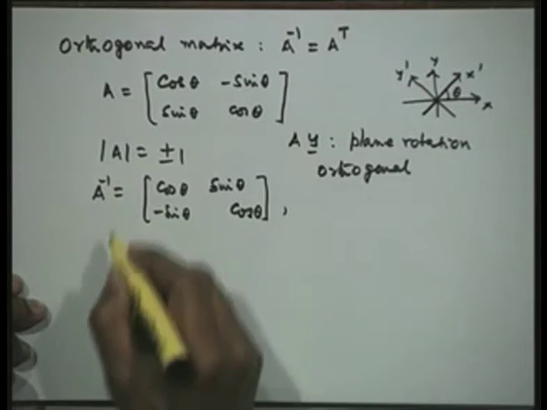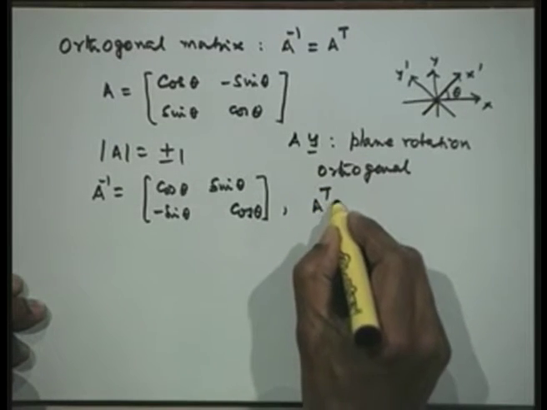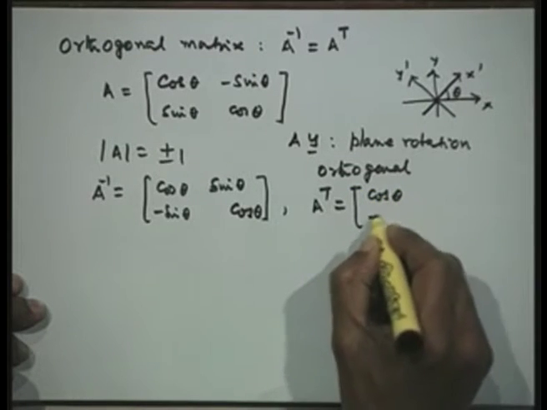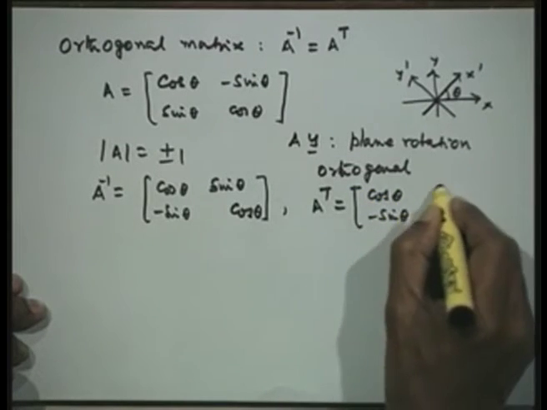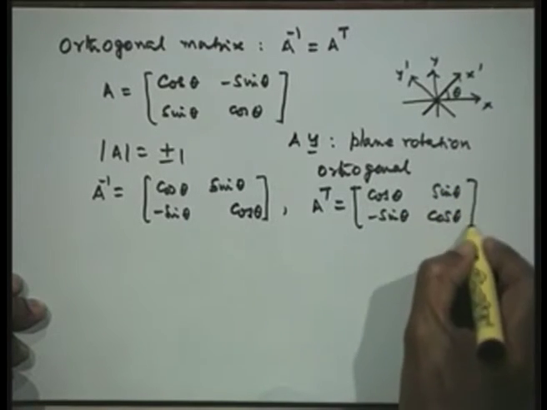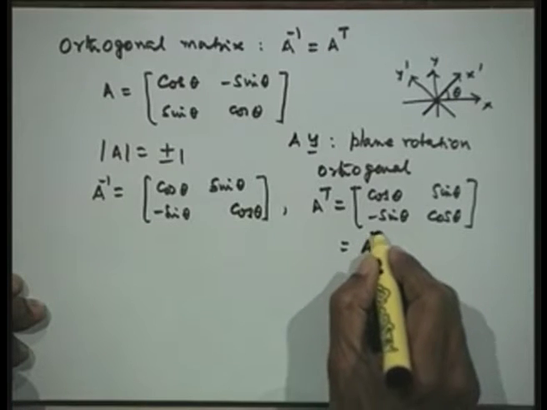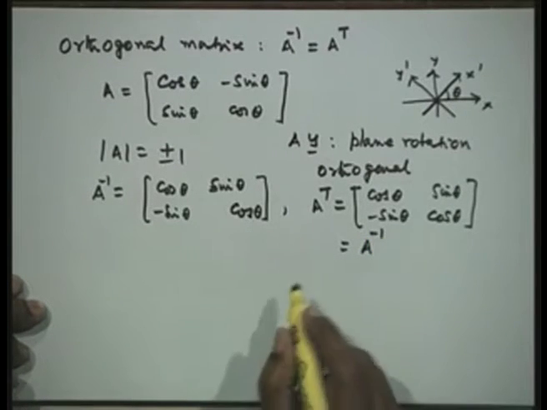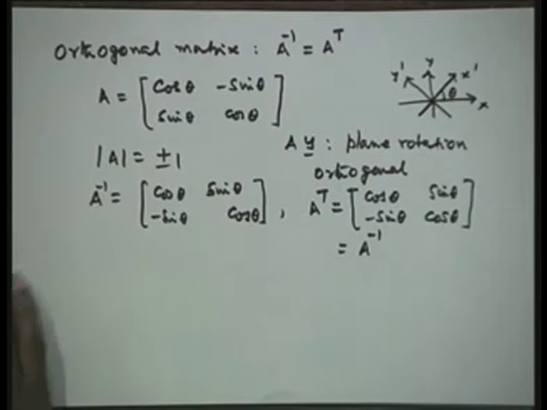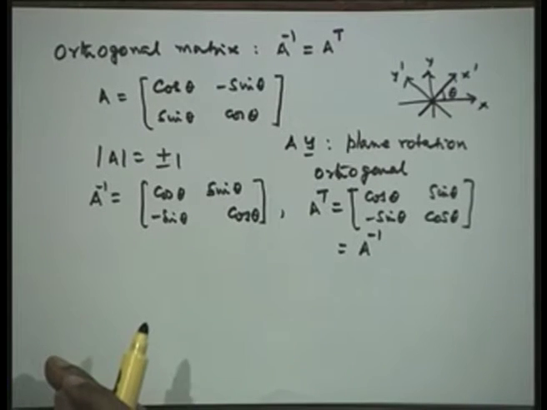And A transpose, if I transpose this, I will get cos theta, minus sin theta, sin theta, cos theta. So, this is equal to A inverse. Therefore, A inverse is equal to A transpose and this is an orthogonal matrix. As I said, this is a very important matrix for us.